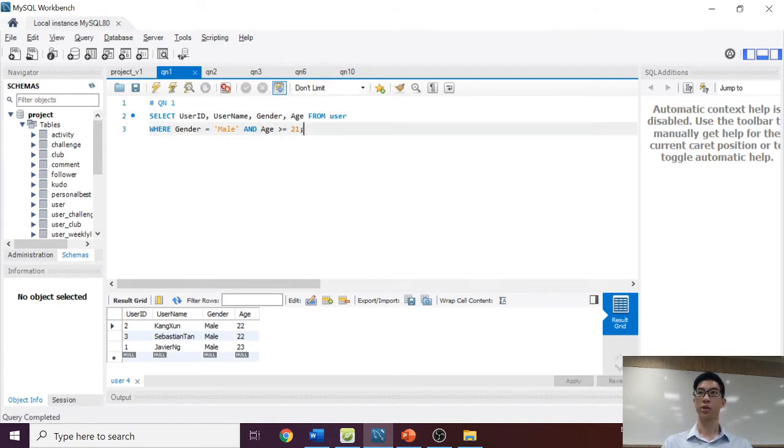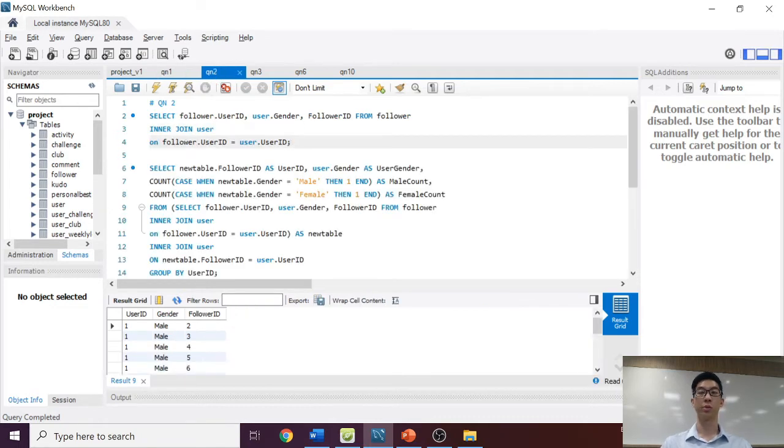Right, so for the first question, we have to generate a list of users who are more than or equal to 21 years old, and we'll be using the users table. What we'll query out is the user ID, username, gender, and age. So I have to set a condition: gender equals male and age more than or equal to 21. We query it out and we get these three outputs. So that's for the first query.